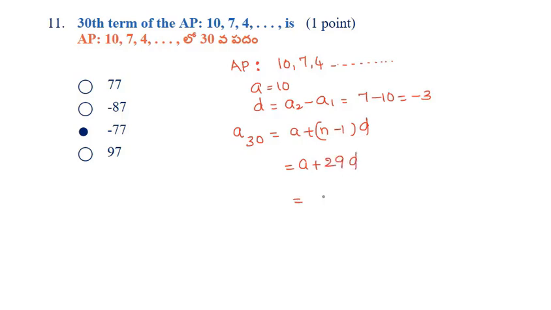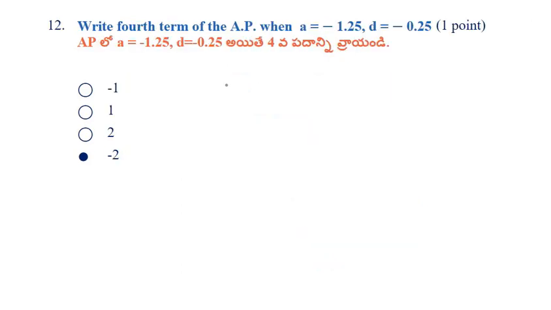So A plus 30 minus 1 is 29D. Here A is 10 plus 29 into D, which is minus 3. So 10 minus 3 nines are 27. 10 minus 87 is minus 77. So the answer is minus 77.